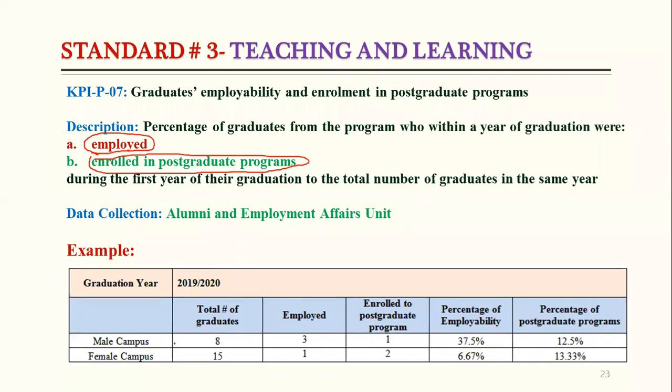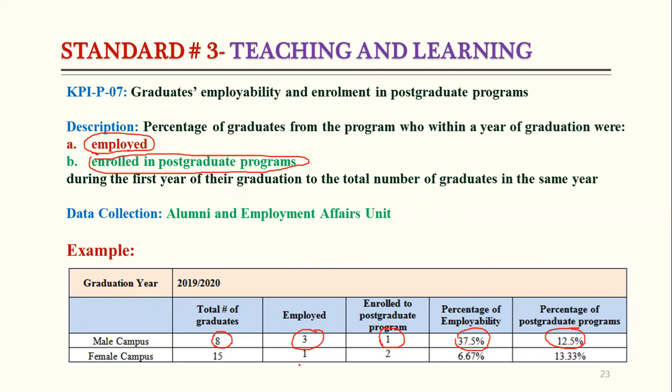Let's suppose in the male campus the total number of graduates was 8, and 3 of them are employed, they started a job, and 1 of them went for a postgraduate program. So the percentage of employability is 37.5%, and the percentage for postgraduate program is 12.5%.